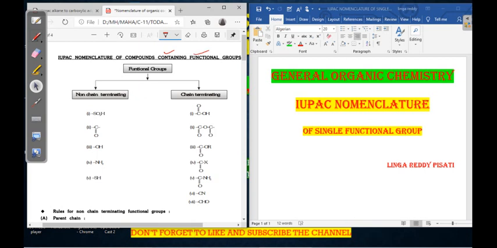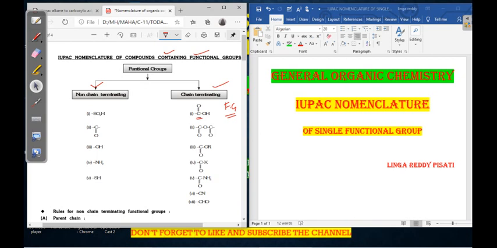These functional groups are mainly of two types: non-chain terminating and chain terminating. What does that mean? The functional group which has a carbon atom is known as a chain terminating functional group. Why? Because generally these functional groups are present at one of the ends. Non-chain terminating functional groups are generally present either at the terminal or in the middle, at any place.